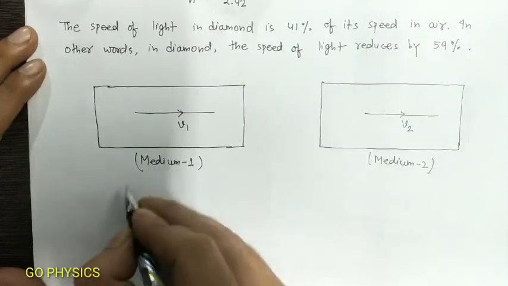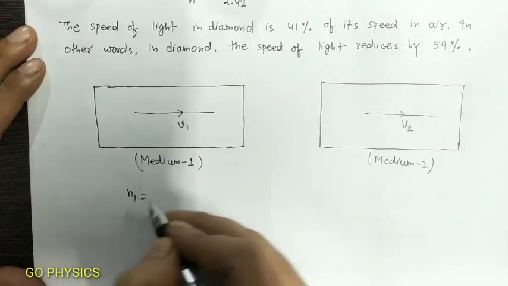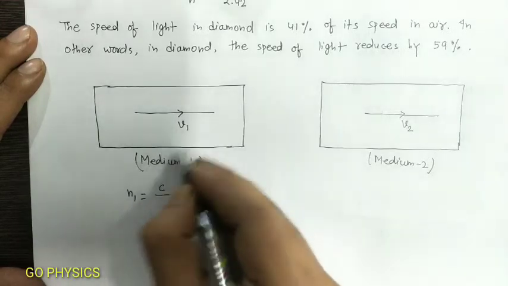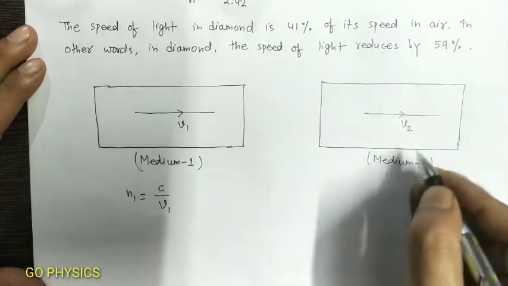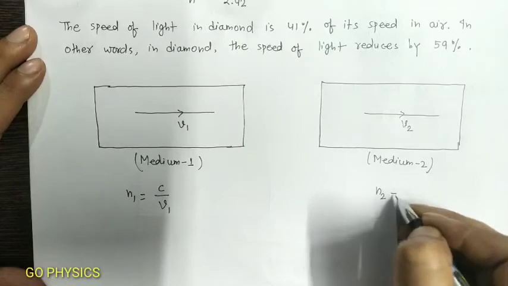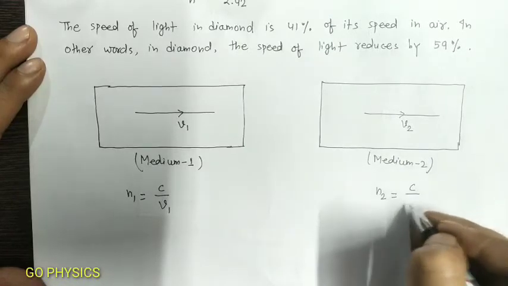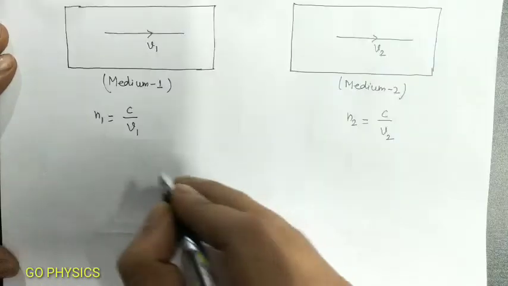The refractive index of medium 1 will be equal to c by V1 and the refractive index of medium 2 will be equal to c by V2.